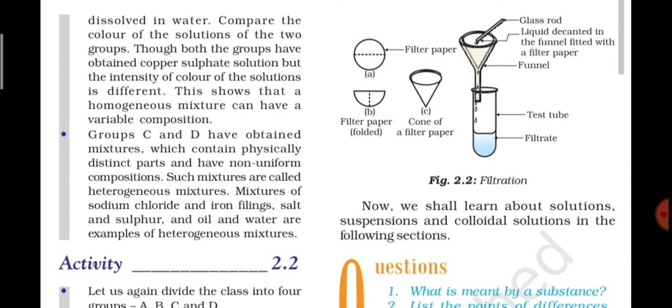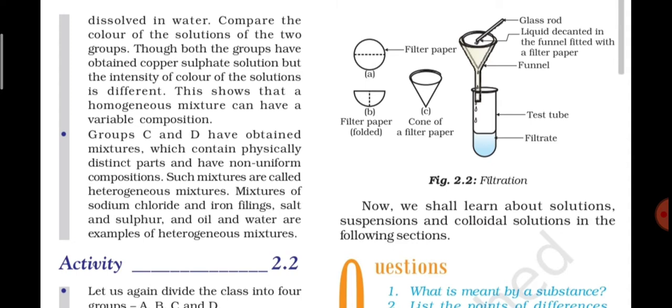The color which group B has got is much brighter and more intense as compared to group A. So it has a variable composition, and that is why we say it is a mixture. A mixture does not have any fixed composition, it can have variable composition, and that is why both groups call their solution a copper sulfate solution.